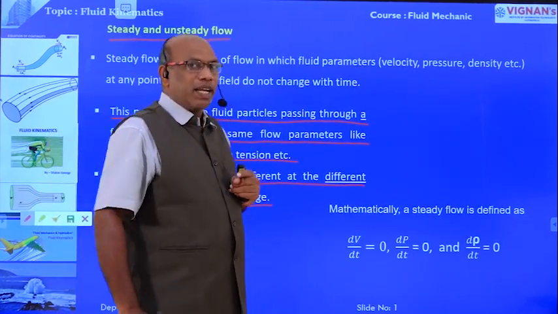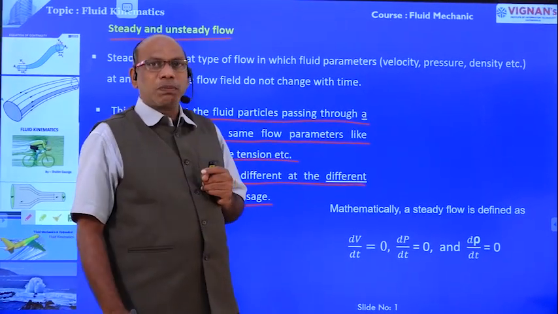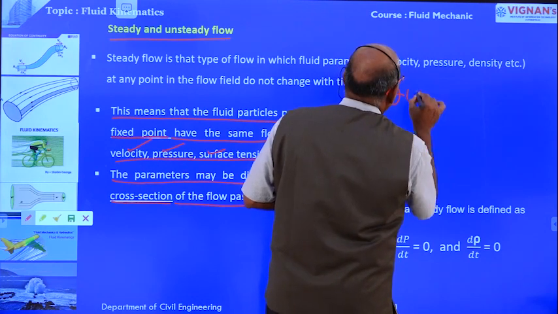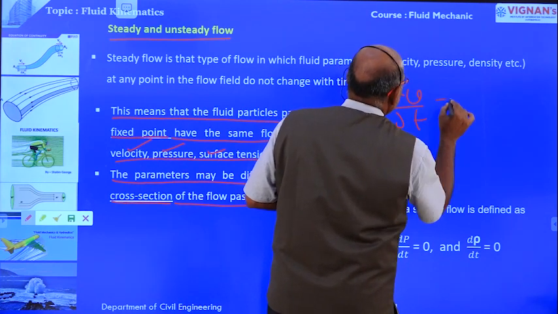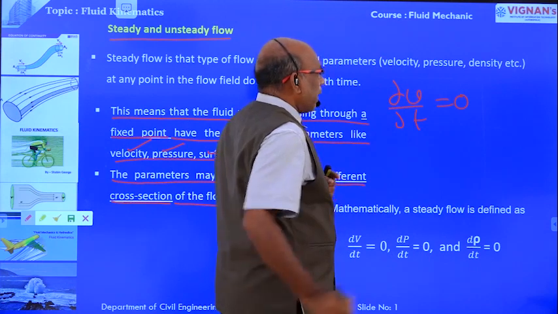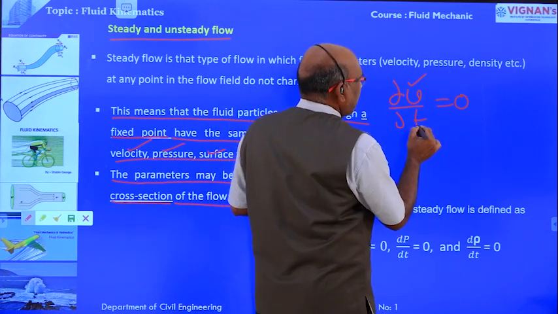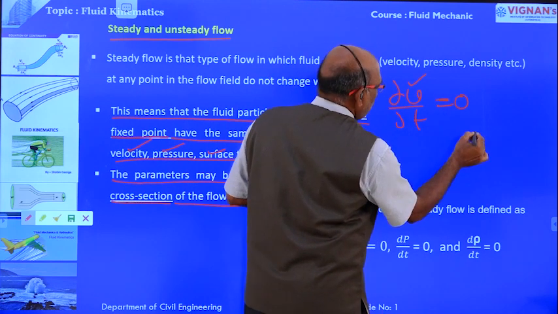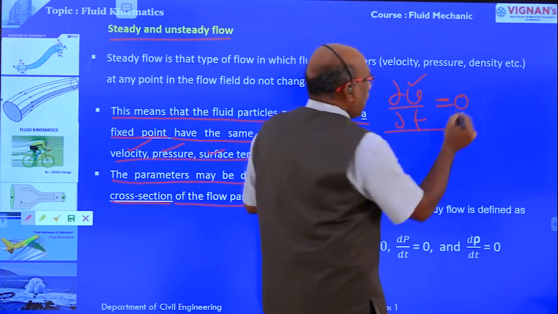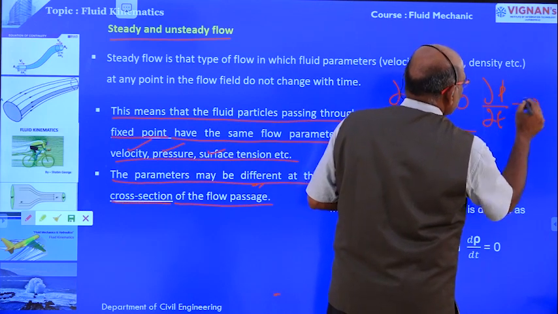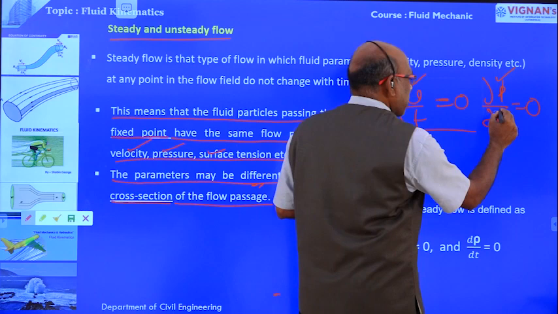Mathematically, steady flow is expressed as dou v by dou t is equal to 0. That means the flow parameter v with respect to t does not change. Similarly, dou p by dou t is equal to 0, the pressure at a point does not change with respect to time.